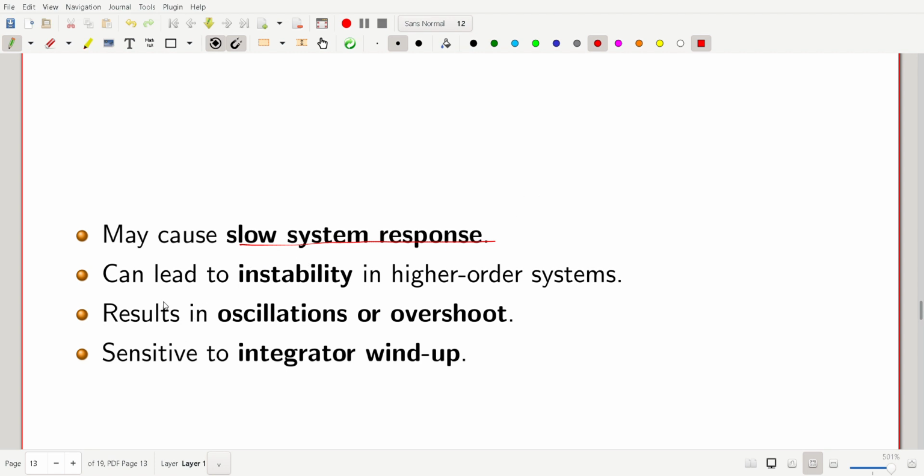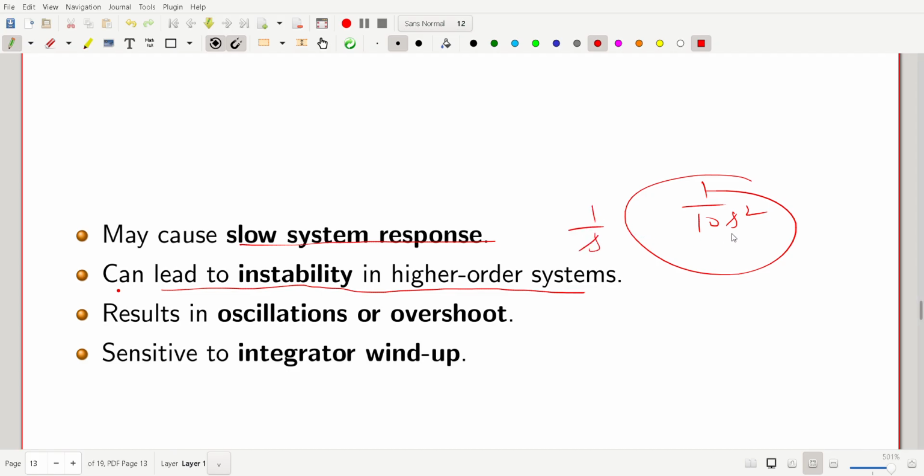So here, yeah, the lagging response can lead to instability in high order systems. As you know, our given system is 1/s squared. If you add integral again, okay, make sure that if our given system already has integral nature, don't add integral again.